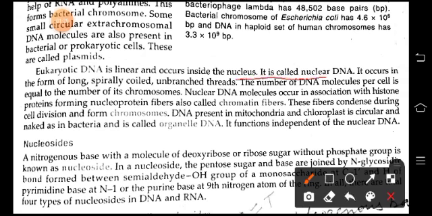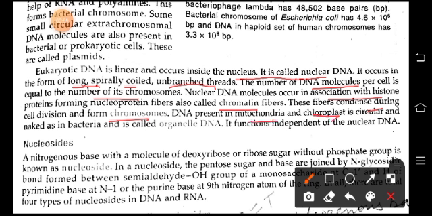It is in the form of long, spirally coiled unbranched threads, and the number of DNA molecules per cell is equal to the number of its chromosomes. Nuclear DNA molecules occur in association with histone proteins, forming nucleoprotein fibers called chromatin fibers. When these fibers condense during cell division, they form chromosomes. DNA present in mitochondria and chloroplasts is also circular and naked as in bacteria and is called organelle DNA. It functions independently of the nuclear DNA.